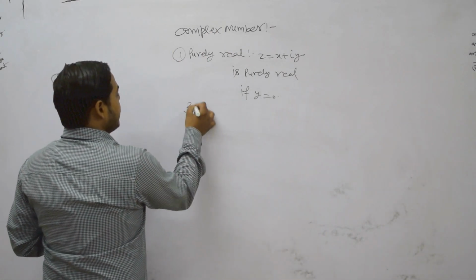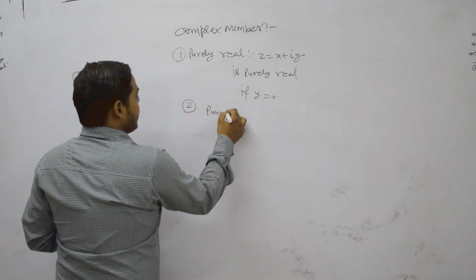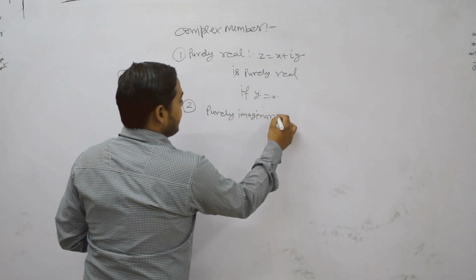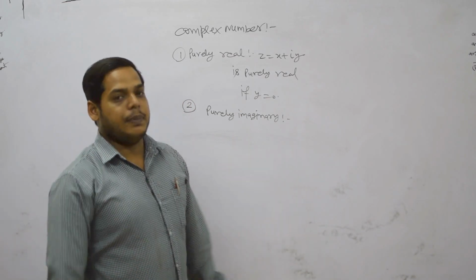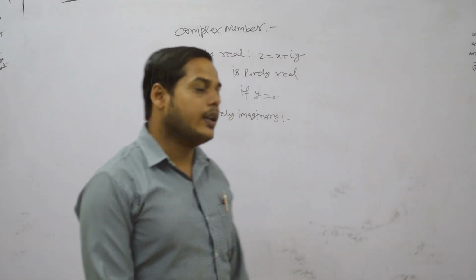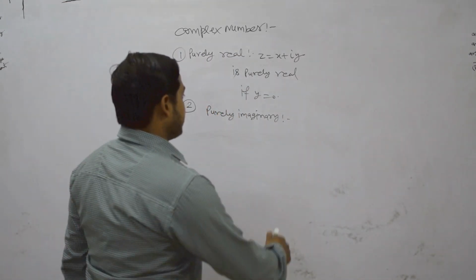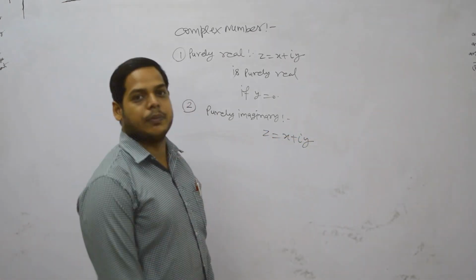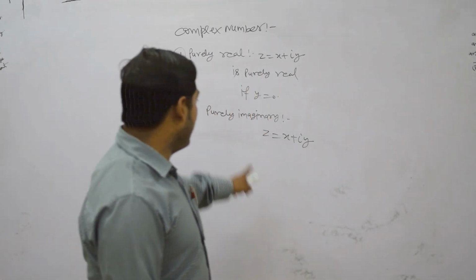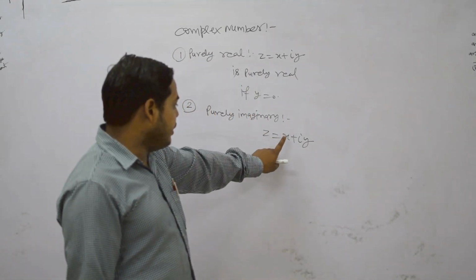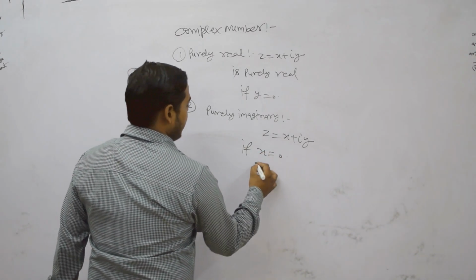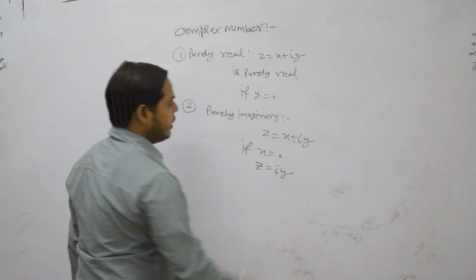Second is purely imaginary complex number. In case of a purely imaginary complex number, what will happen? Suppose z equals x plus iy is a complex number, then it is called purely imaginary if the real part vanishes. If x equals 0, that means z equals only iy.